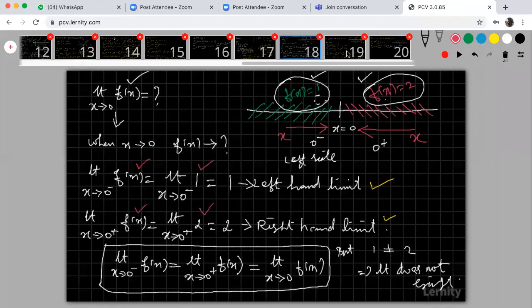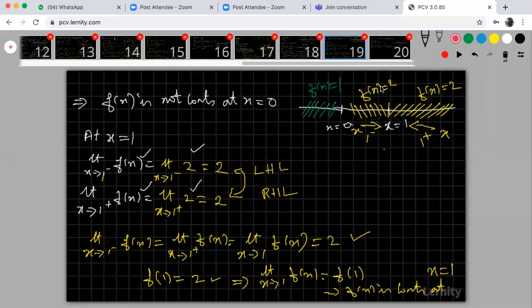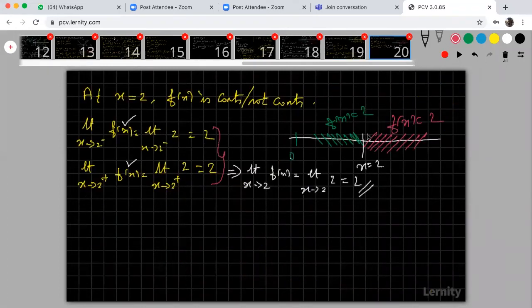But here in this case, below 1, I will get the same f of x. Above 1, I will get the same f of x. Here also, same f of x. Same f of x means you have to find only one limit. No need to find left hand limit, right hand limit. If you find, you will get the same.